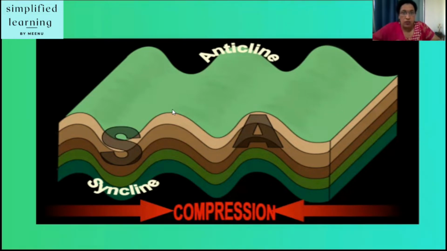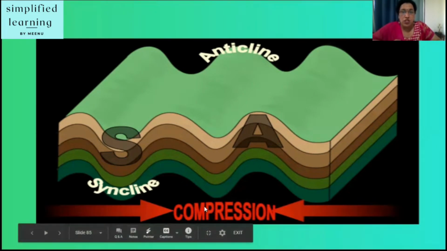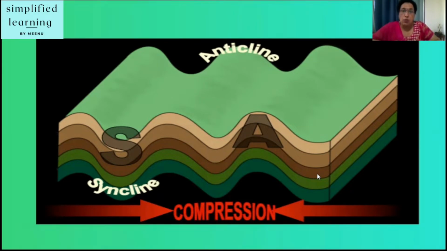You know, we have covered various examples of fold mountains: Himalayas in Asia, Andes Mountain in South America, Alp Mountains in Europe. So those are fold mountains. Okay, they are in the form of different ranges. So you can see a compression occurring here. Okay, that is between two tectonic plates which are moving towards each other.